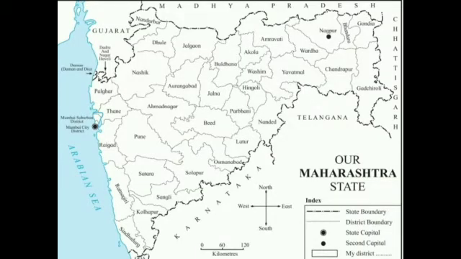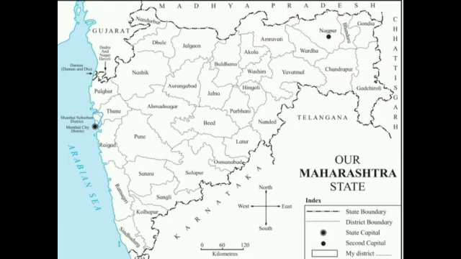Now here you can see a map of our Maharashtra state. The different districts are shown in it. The map also shows that Mumbai is the capital of our state and Nagpur is the second capital. Now, can you find where your district is?